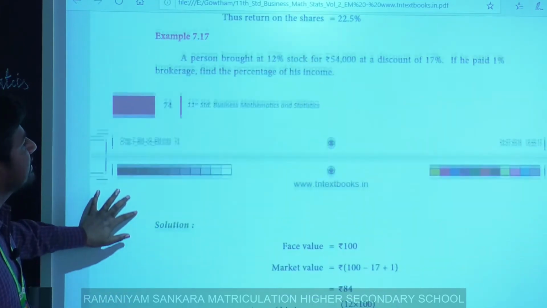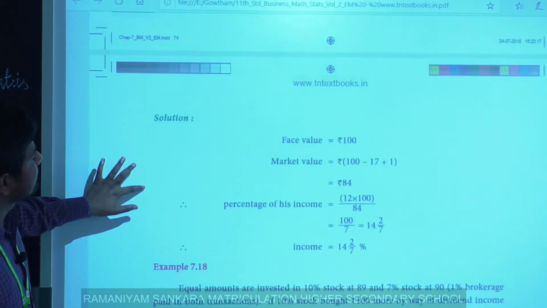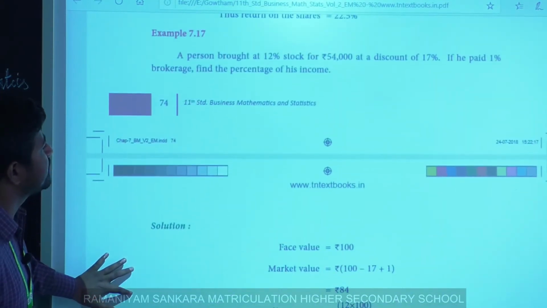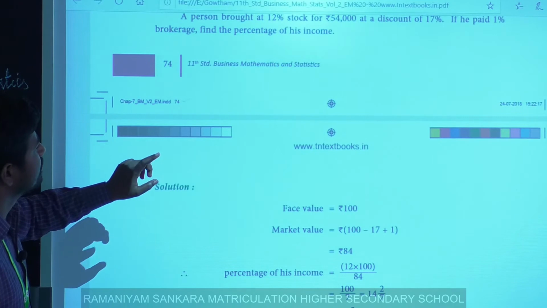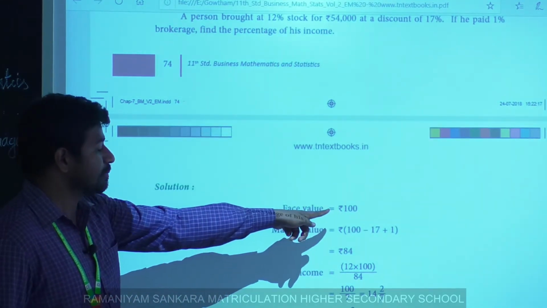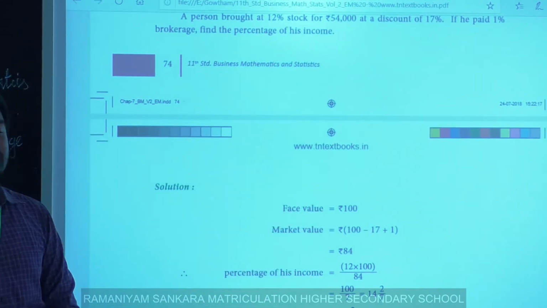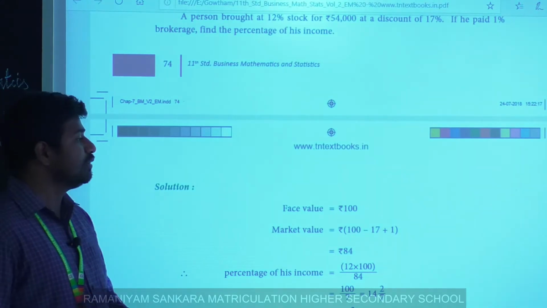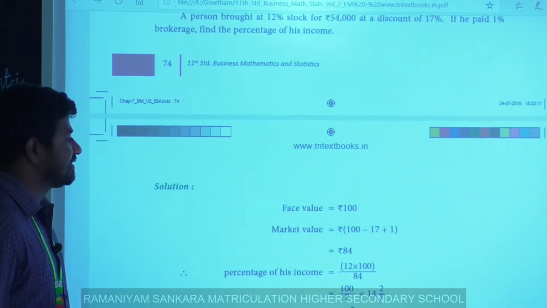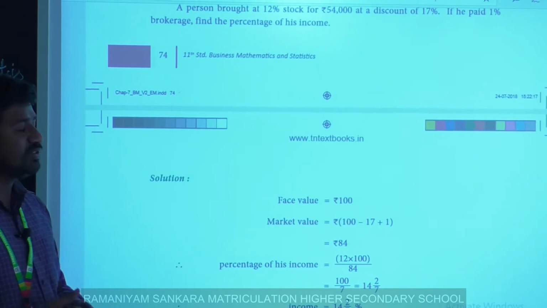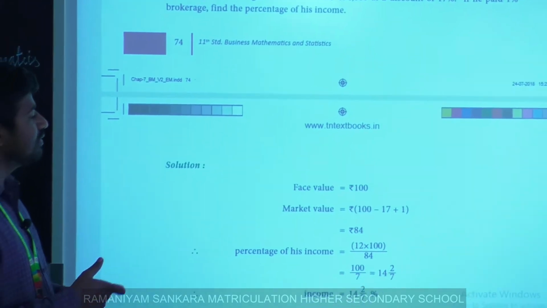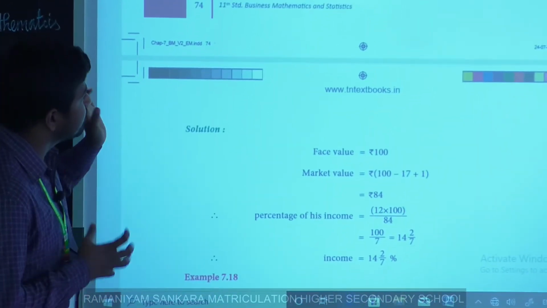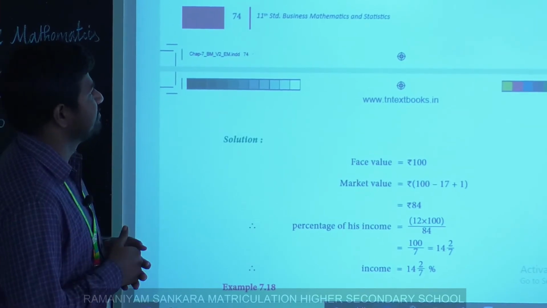Here face value is not mentioned, obviously, so we take rupees 100. In general we have to take face value as 100. Next, market value. We have to calculate the market value from the given information.